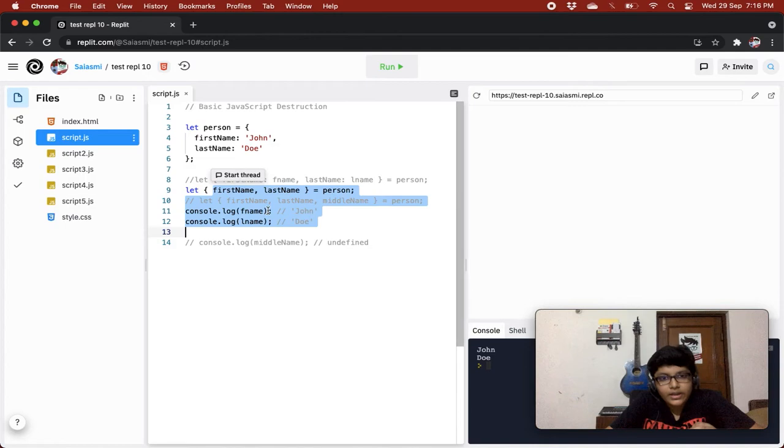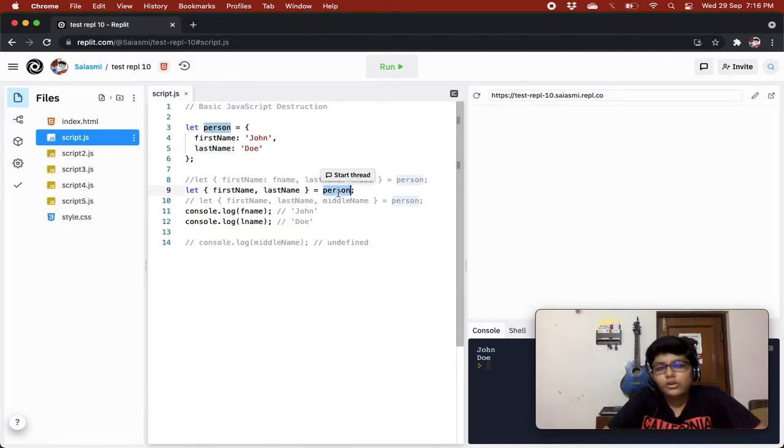It is saying whenever you access firstName, bring the value of person.firstName, and whenever you access lastName, bring the value of person.lastName. You don't need to give colons now because you want to access it with the same name as the property name.